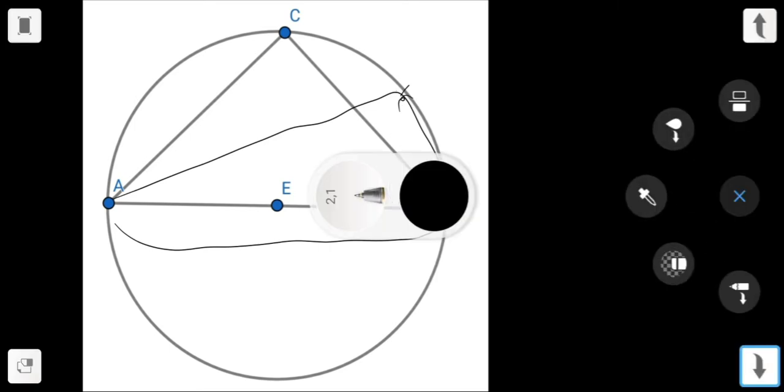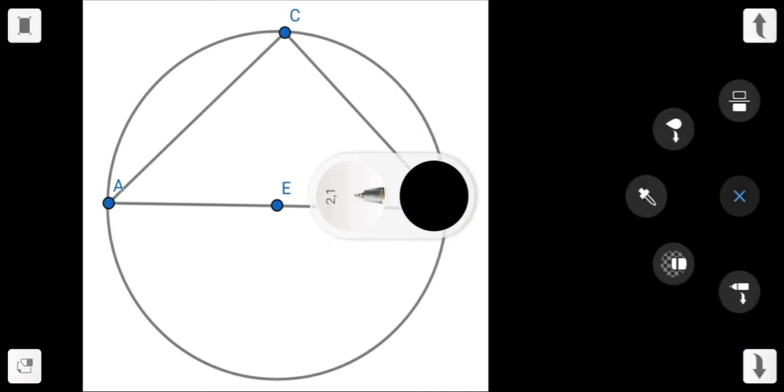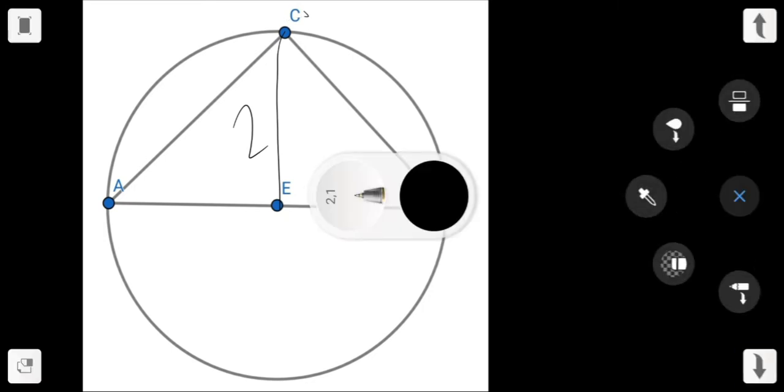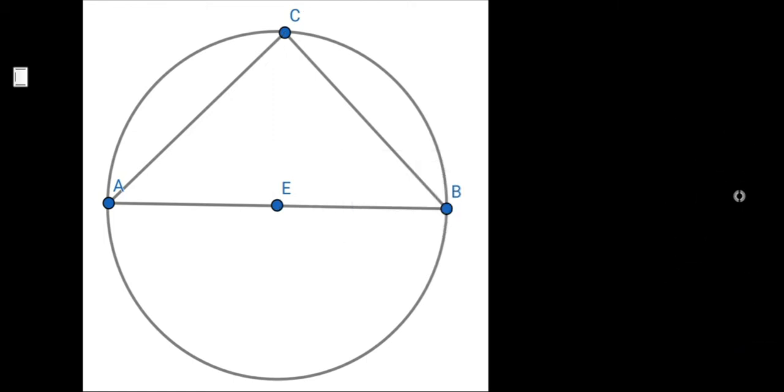But you can choose the height being the radius, which is the maximum value h can be, because if it were bigger than 2, C would be outside of your circle. So the biggest value of h you can choose is 2.